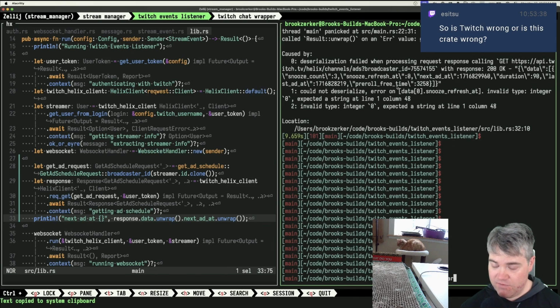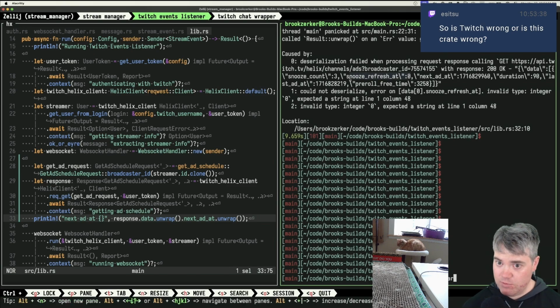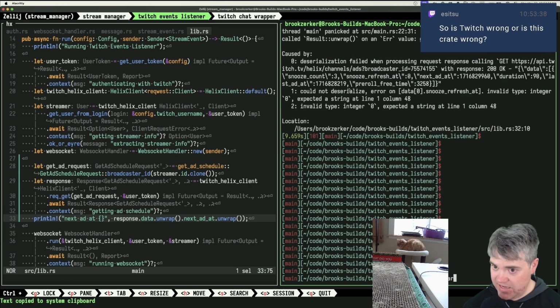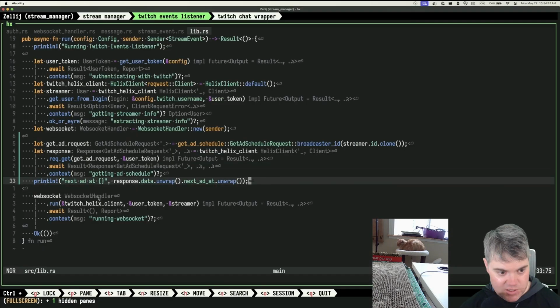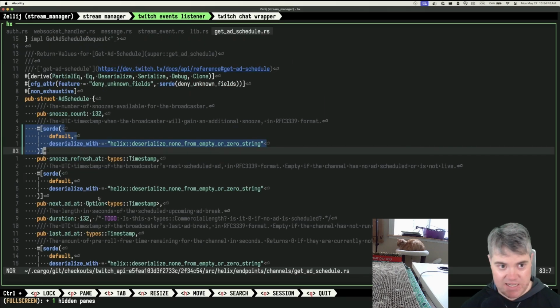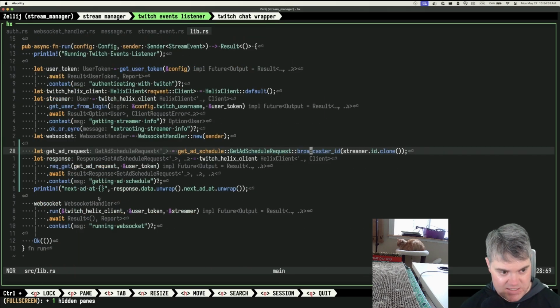What we're getting back from Twitch is snooze refresh at 0. Like I'm available to do a snooze on an ad right now. That makes sense. It makes sense for it to be just a number. Now, this is in the crate. I'm gonna do a little bit of surgery here to verify it is what I think it is. So if I get this request and I throw it there, okay, I'm gonna save it in there. We save it and then we are gonna run this again.